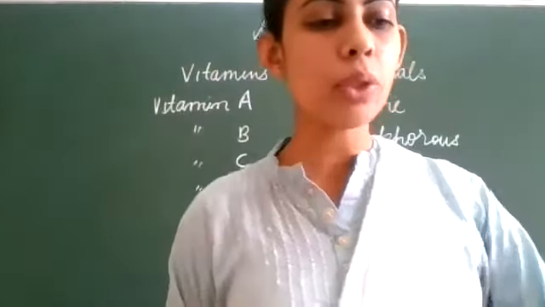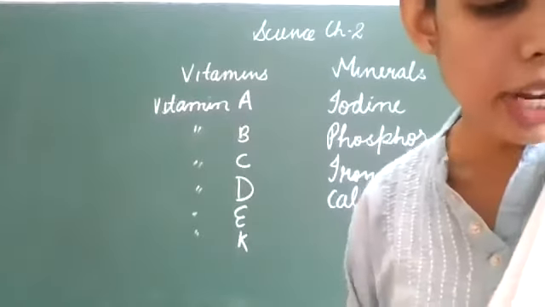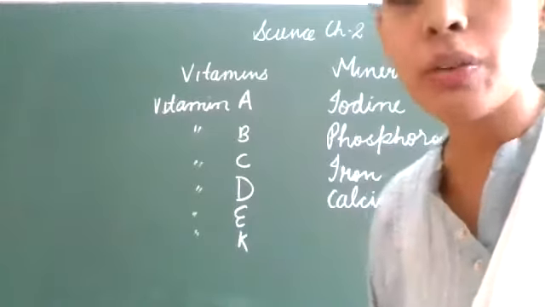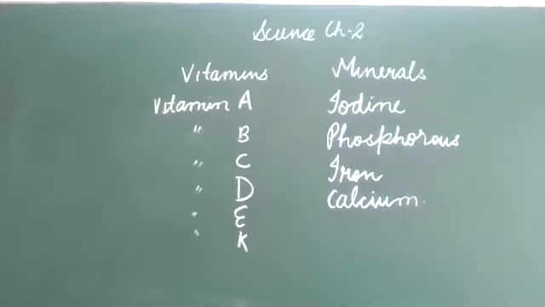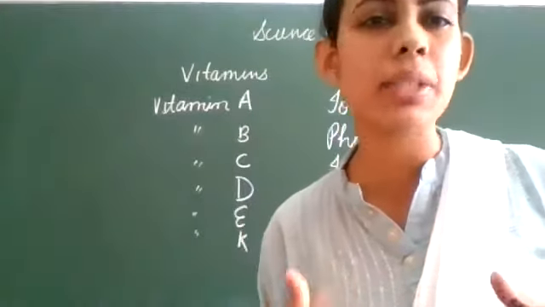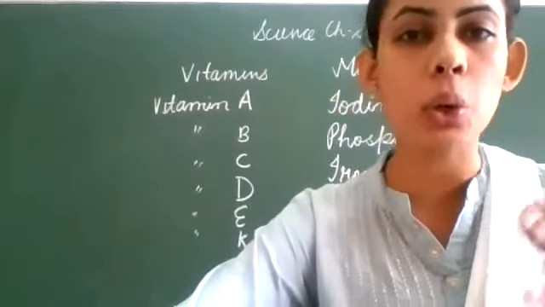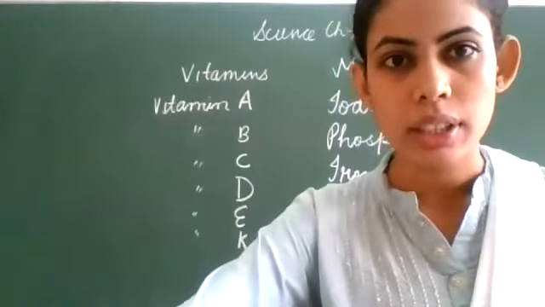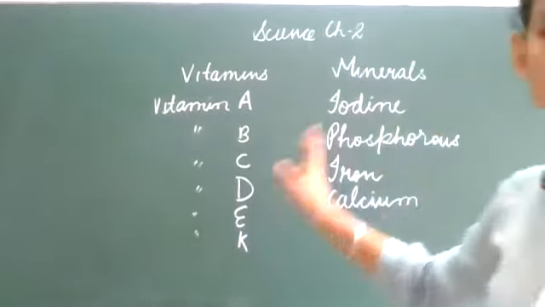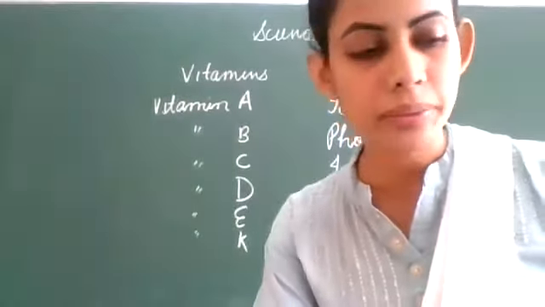So in the some sources of iodine we have discussed crab, salt, prawns, ginger, and spinach. So these are the sources of iodine. So what is the use of iodine? It produces hormones in the body. That means chemical substances. You will come to know in the further classes that helps in growth and development of your body. So iodine helps in the growth and development of the body. It produces some hormones. Clear?